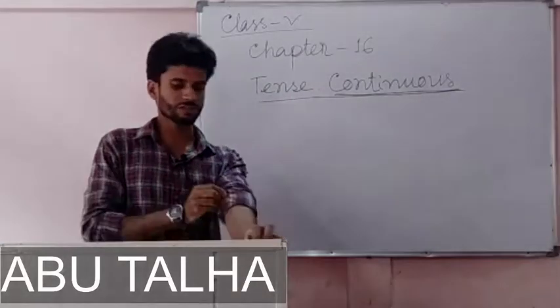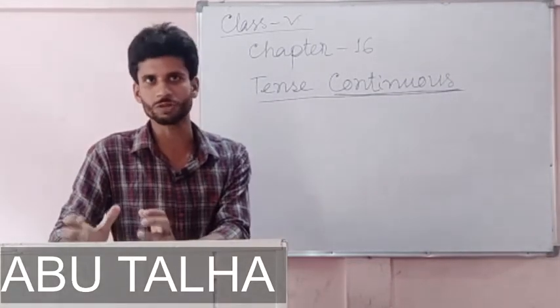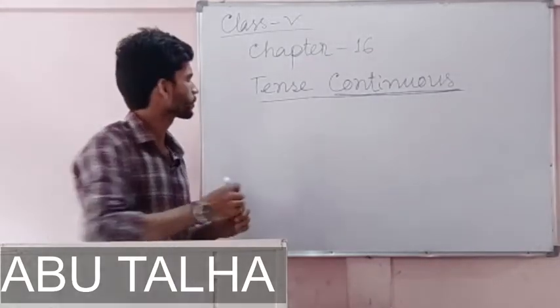So let's first try to understand what we mean by tense, the tense of a verb.